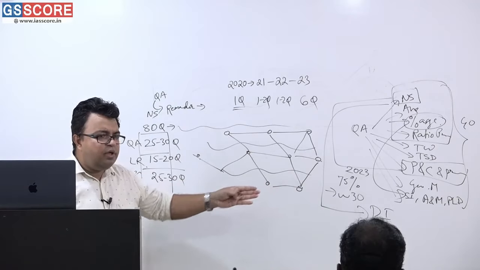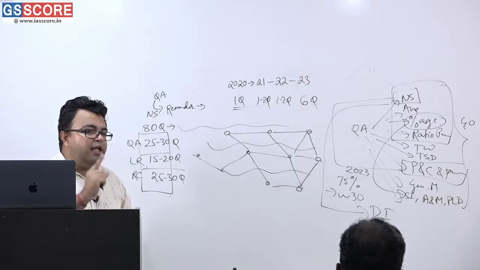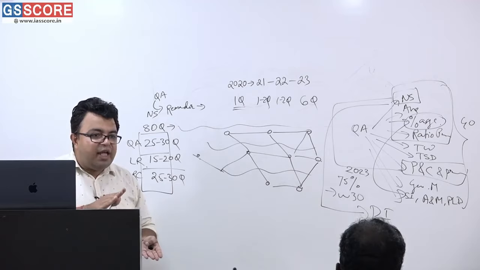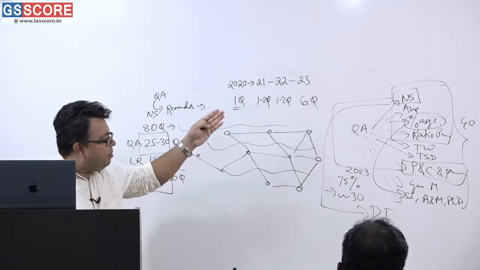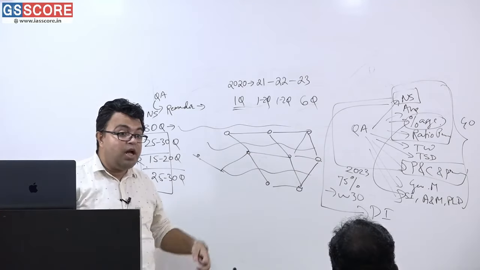Whatever I have written over here, everywhere understanding is important. Based on that, I said that once the percentage chapter is finished, the understanding you gather from that chapter is sufficient to finish these three chapters. Then comes time and work, time, speed, distance. Of course, permutation, combination and probability will come afterward.